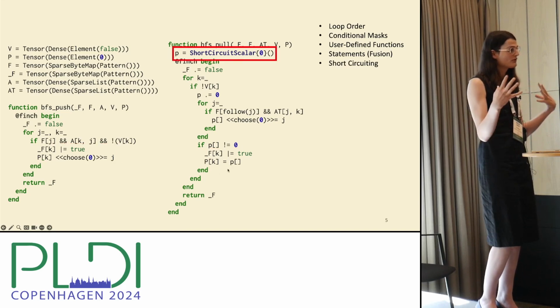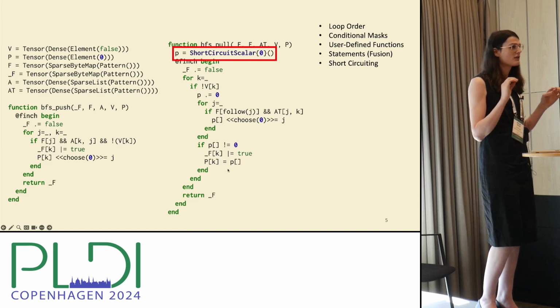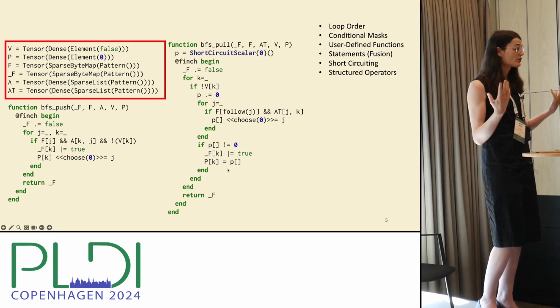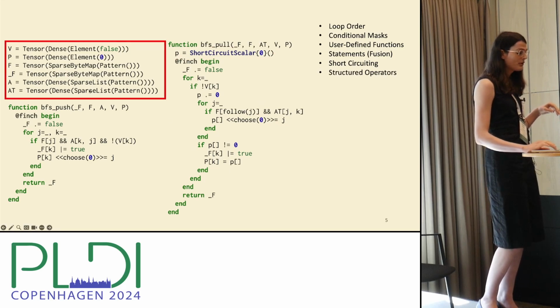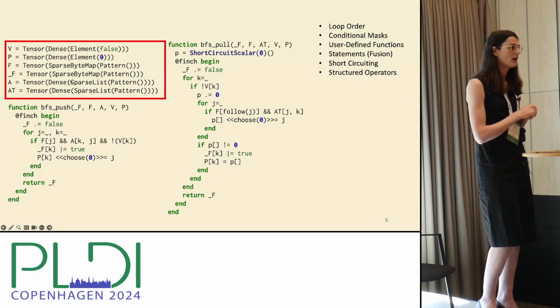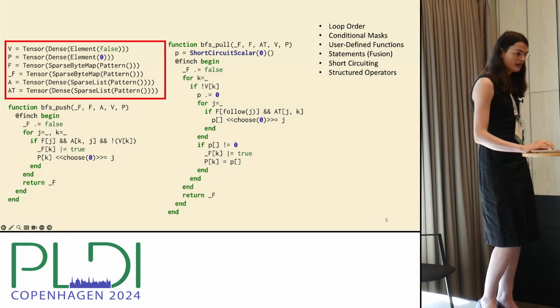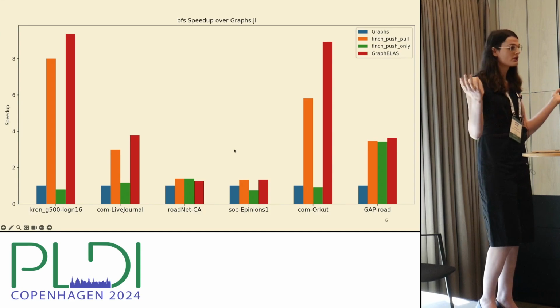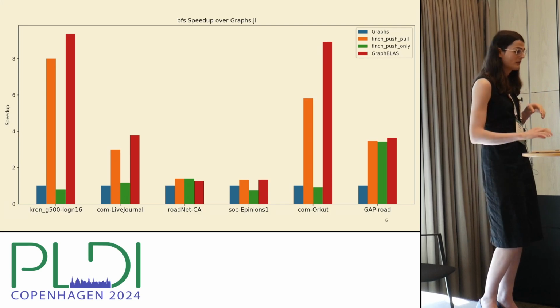We also have a little bit of short circuiting. We represent it a little different than a break, but we can short circuit. And we also have our structured operators, right? If we're going to scatter into the output, we should use a sparse byte map, this kind of thing. And we can achieve a performance that is pretty close to all of the optimizations that Tim Davis has done by hand in the GraphBLAS implementation of this algorithm.